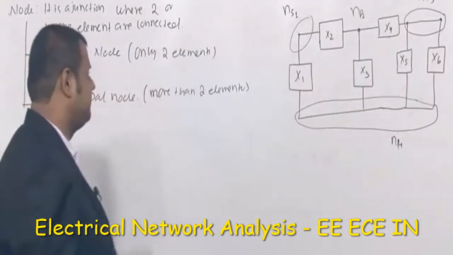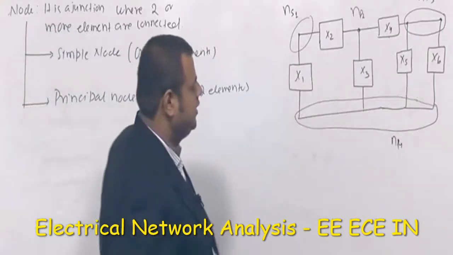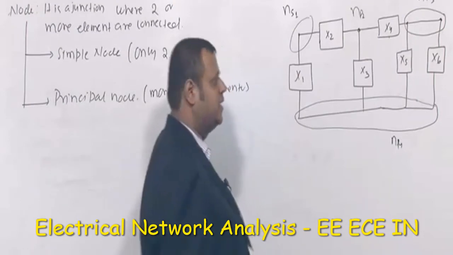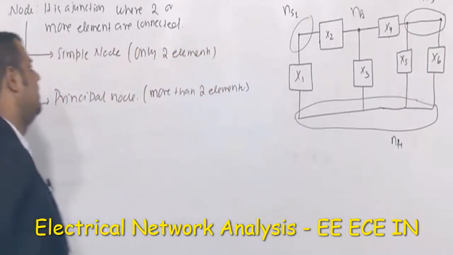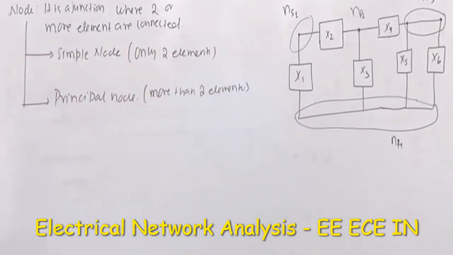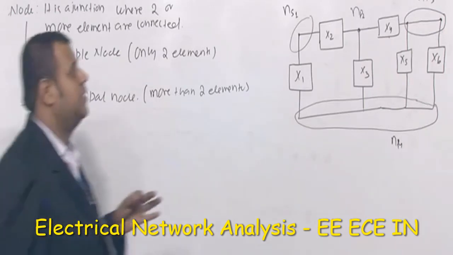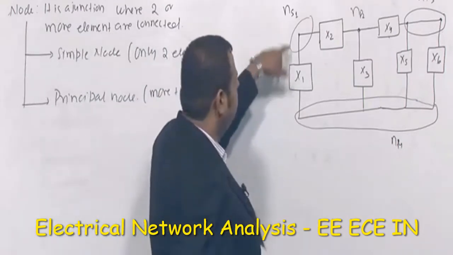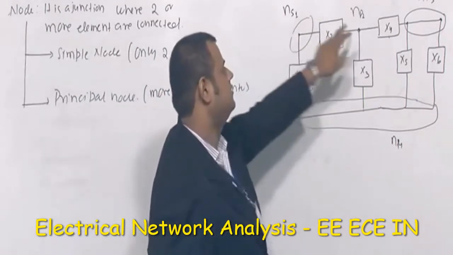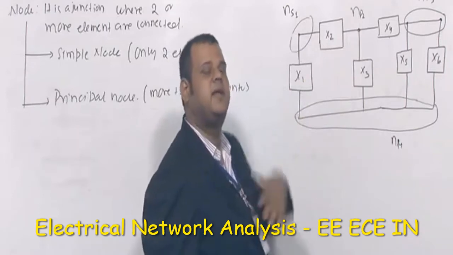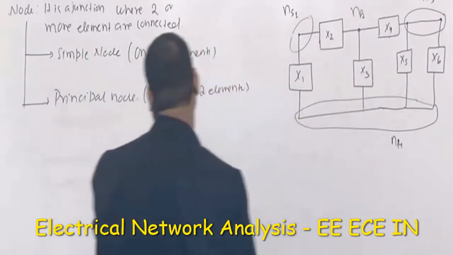So the point is, if there is a piece of wire, and in between that wire no element is connected, that has to be considered as a single node only, right? So that point you should remember. So simple node and principal node. Sometimes we say degree of node, right? What is the meaning of that? Degree of node means how many elements are connected to that particular node. So I will say the degree of this node is 2, degree of this node is 3. If there are 4, 5, 6, degrees are 4, 5, 6, like that we can say.